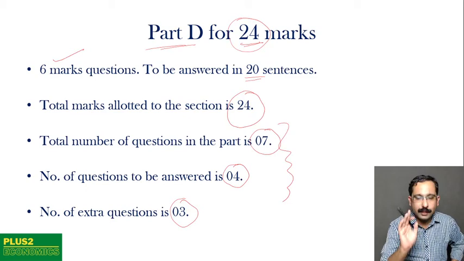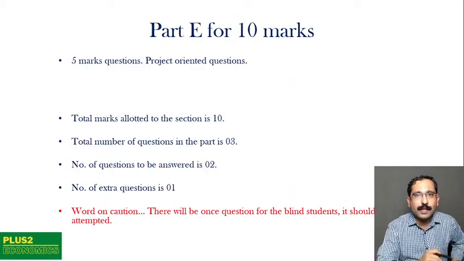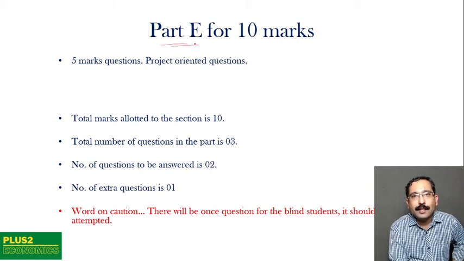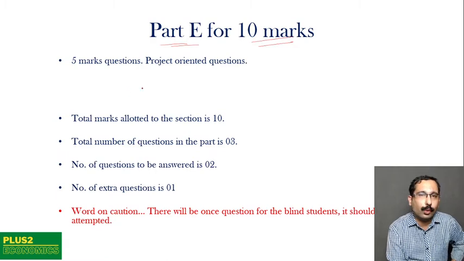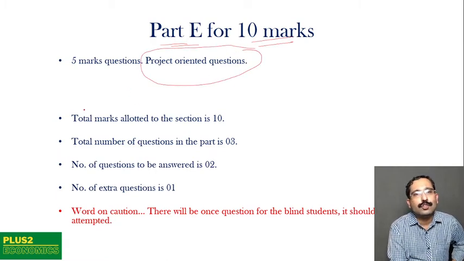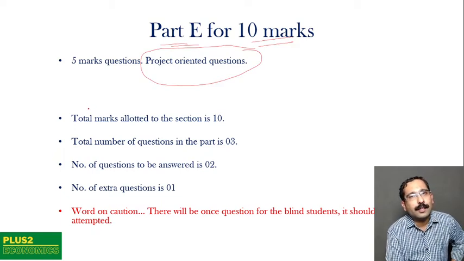This is about part D. Let's move to the last part of the question paper, part E, and this is for 10 marks. You are expected to answer 2 questions, and these are project-oriented questions. So you will have something like problems to solve in this, and you need to be very clear about whatever you are doing.